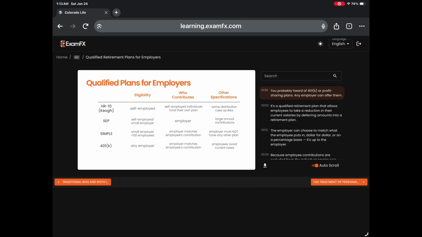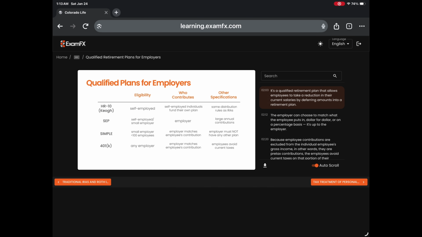You probably heard of 401k or profit-sharing plans. Any employer can offer them. It's a qualified retirement plan that allows employees to take a reduction in their current salaries by deferring amounts into a retirement plan. The employer can choose to match what the employee puts in, dollar for dollar, or on a percentage basis. It's up to the employer.